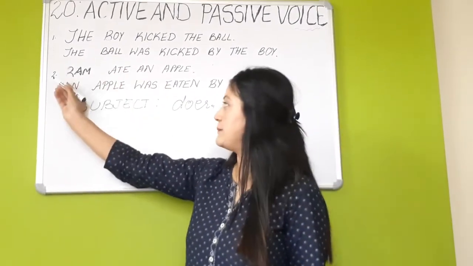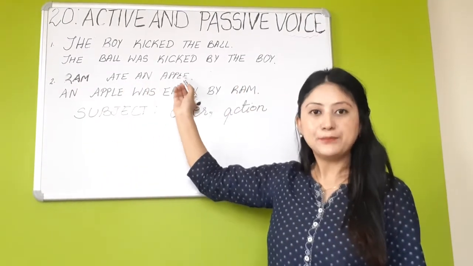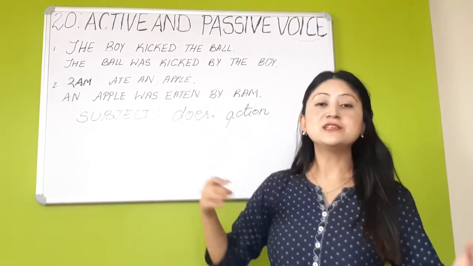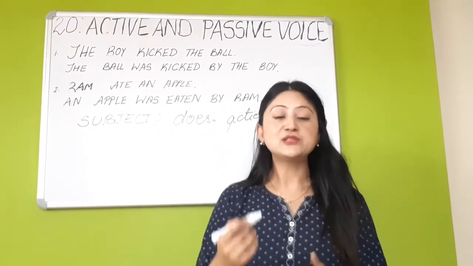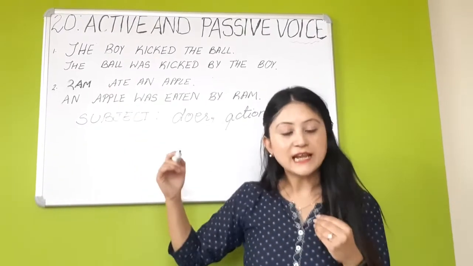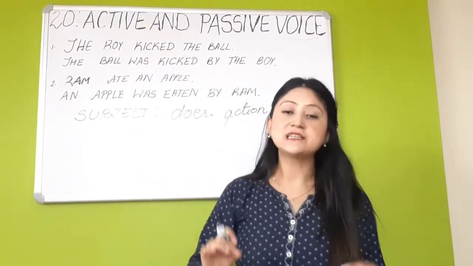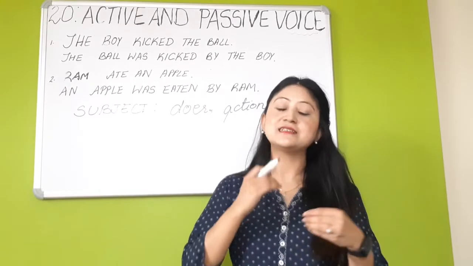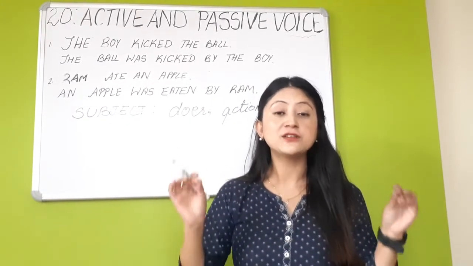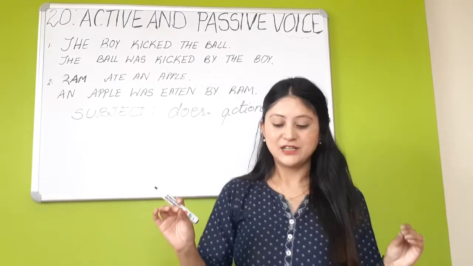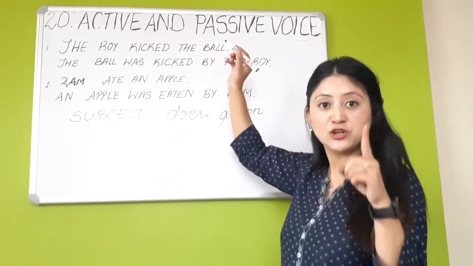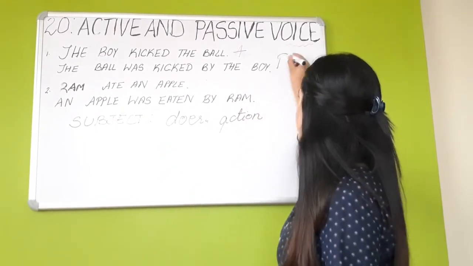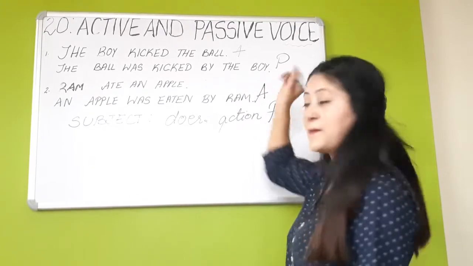Look at the second example. Ram ate an apple. An apple was eaten by Ram. These two sentences try to say the same thing, they convey the same message, but the voice is different. So the first one is said to be, children, an active voice, and the second one is said to be passive voice. Active and passive.